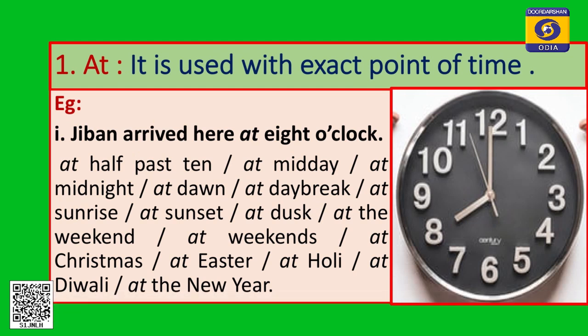of time. You just see, you can look at the clock, the time is 8 o'clock. You look at the example, the first sentence, Jeevan arrived here at 8 o'clock.